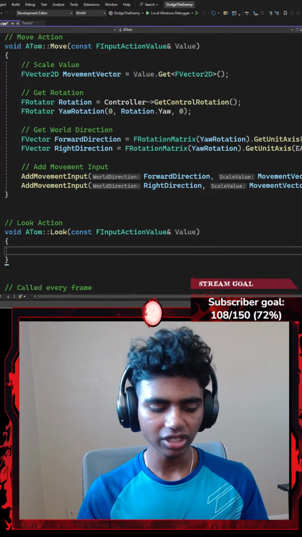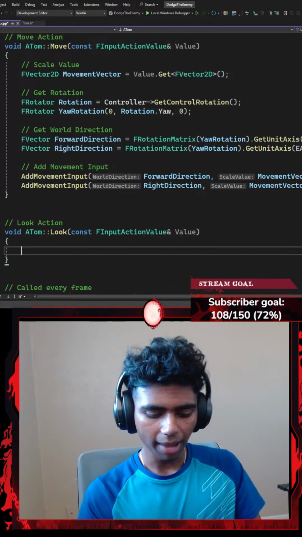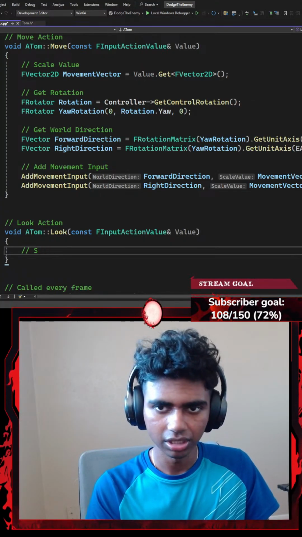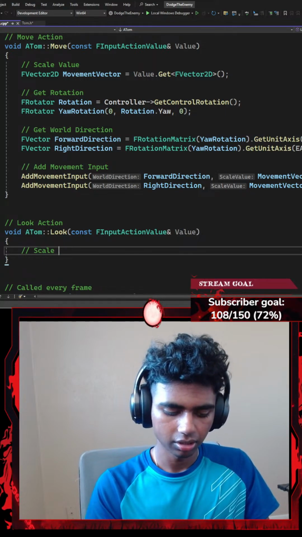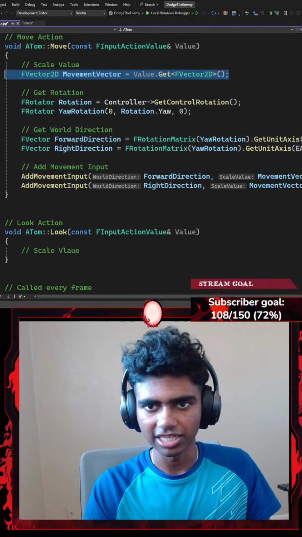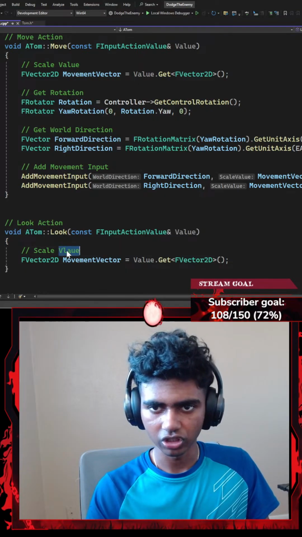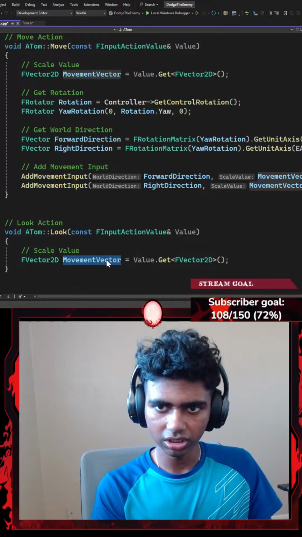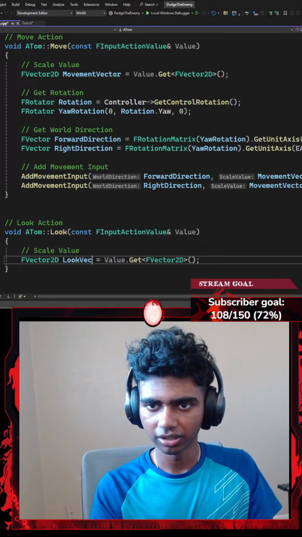Now inside my look action, firstly, this is going to be very important. I might need a scale value first. The very important part is going to come after this. Let's go with something like a scale value. And just to save time, I'm going to copy this, because the scale value is exactly the same as this. There we go, and I'm going to fix my typo. This is going to be value. Okay, and I'm going to call this something like a look vector. I think that sounds appropriate.